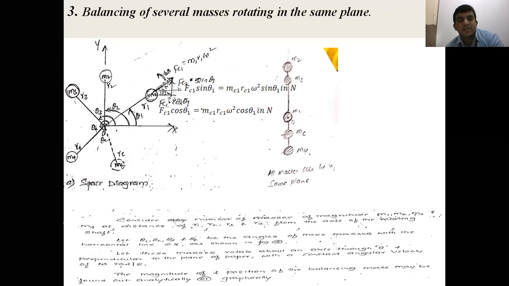And also we discussed balancing of several masses rotating in the same plane, right? So consider a ceiling fan. The blades of the ceiling fan rotate about that axis. Each blade has a mass m1, m2, m3. If we consider four blades, there are four masses at a radius of rotation where the CG of the blade acts, which gives the radius of rotation and its orientation, right? Then how do you go about balancing here? One is the analytical method, another is the graphical method.